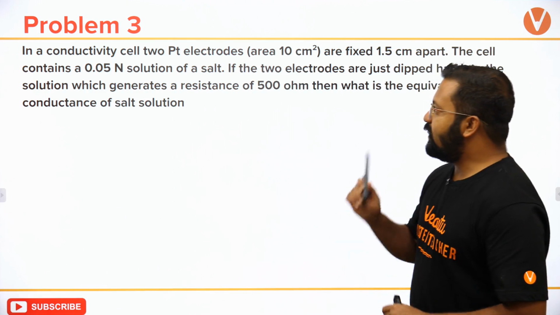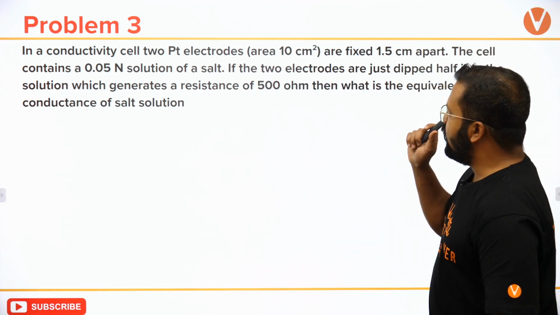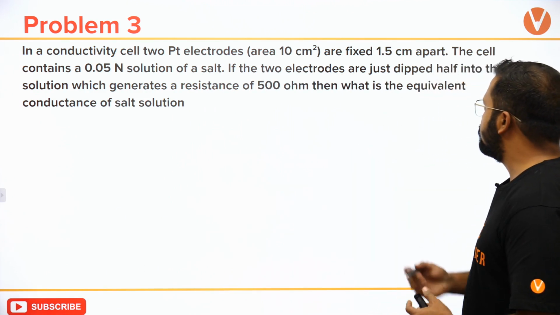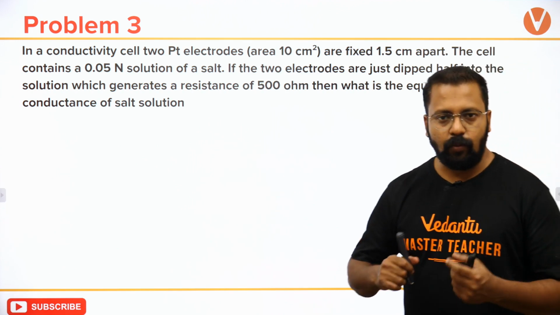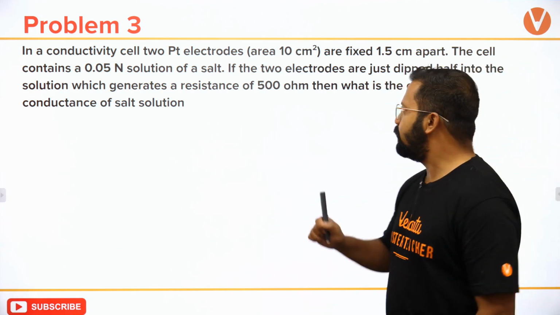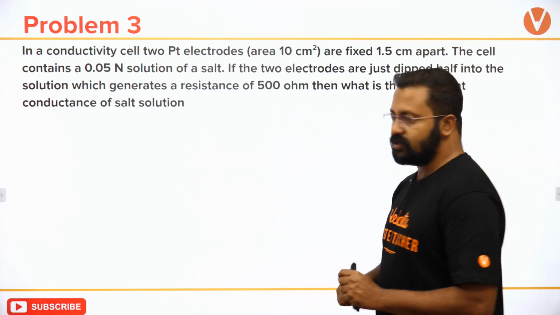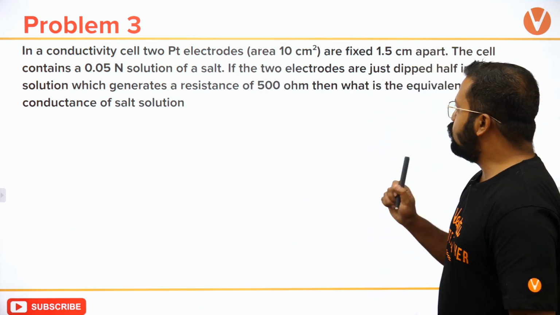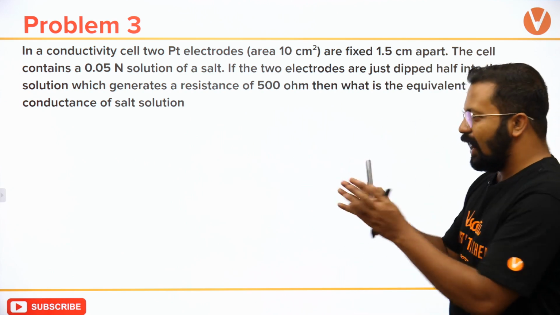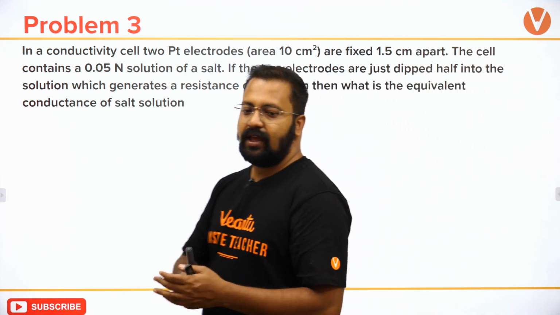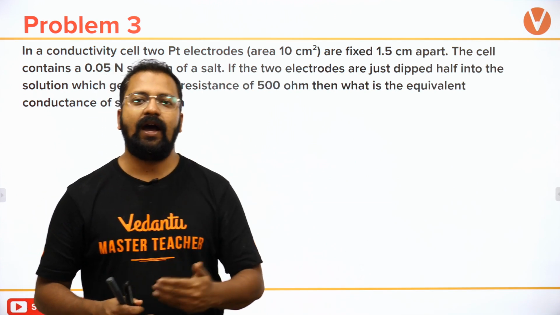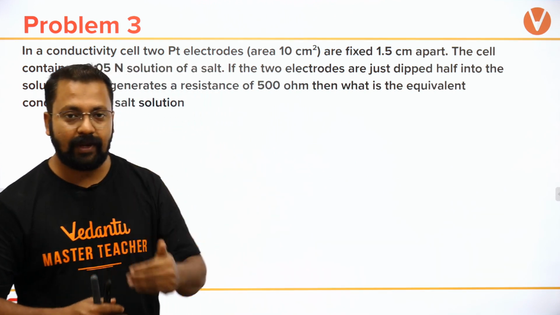In a conductivity cell, two platinum electrodes of area 10 centimeter square are fixed and they are 1.5 centimeter apart. The cell contains 0.05 normal solution of a salt. The two electrodes are just dipped half, not completely.